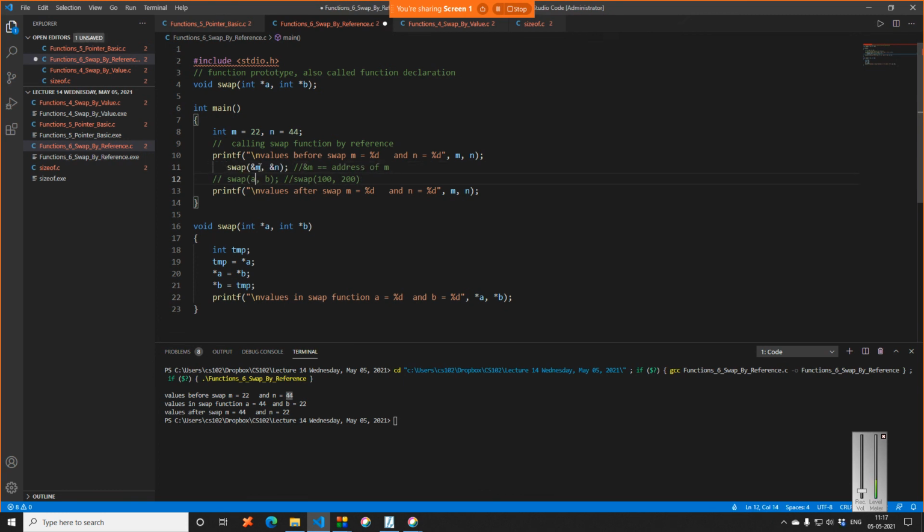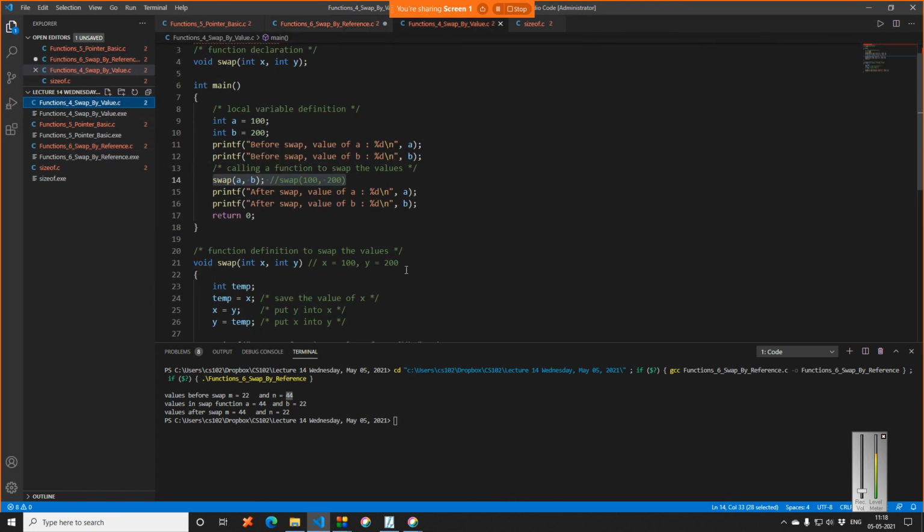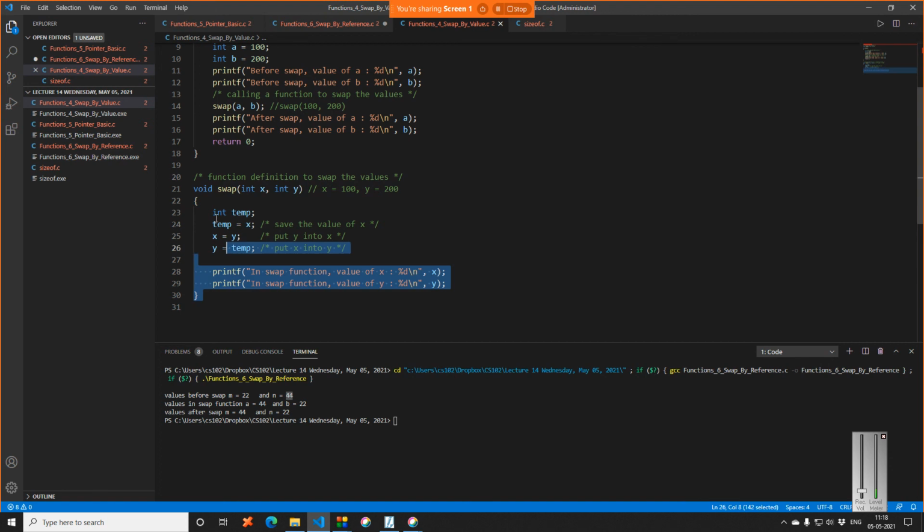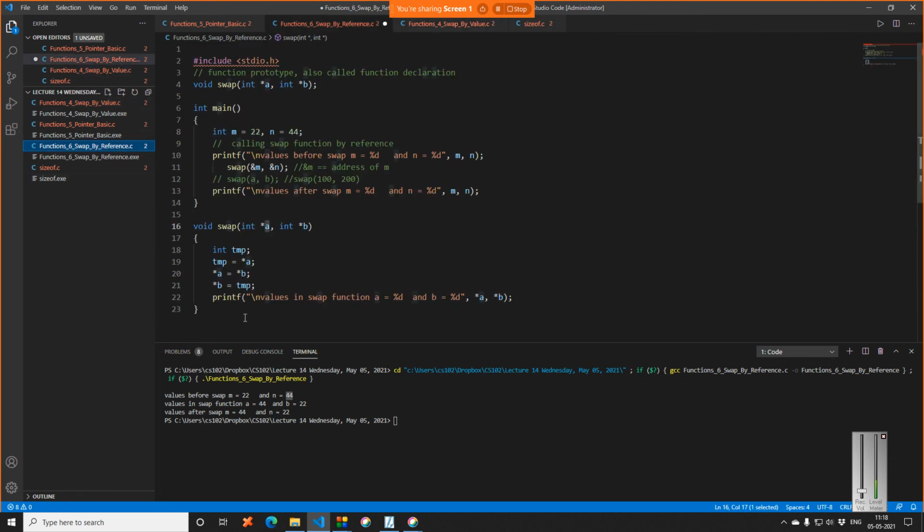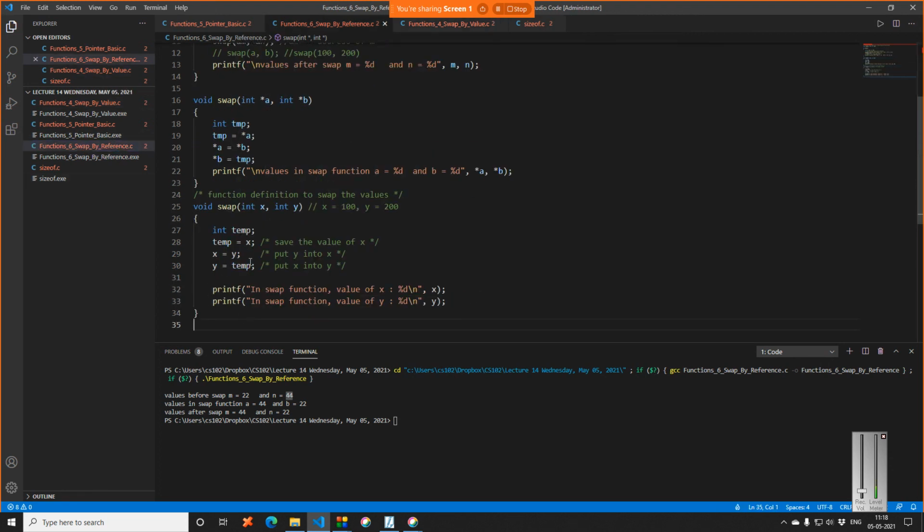So if you can see the variable comparison, in the previous case, passed by value, I was just passing the variable name, but here I'm actually passing the ampersand, so I'm actually passing the address. Now similarly for the function, if you see in pass by value, let me just copy the function here in pass by reference, right? You can see this was integer x, this is integer asterisk a. Integer y, this is integer asterisk b.